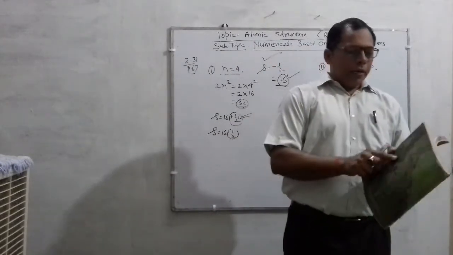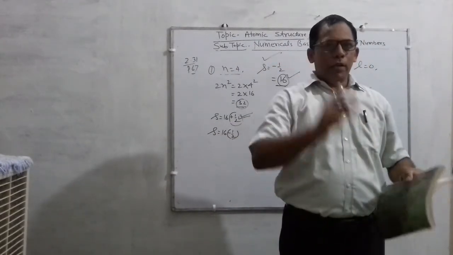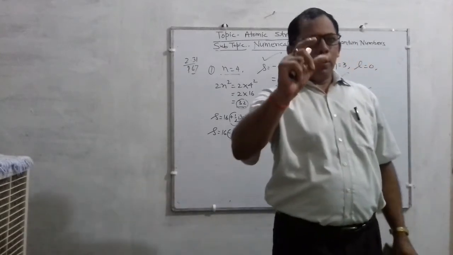And one more thing, students. I want to tell you about some questions based on de Broglie, and de Broglie questions are very crucial for you.